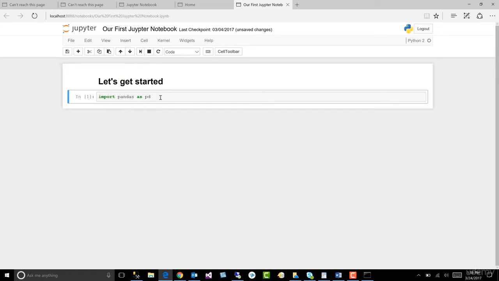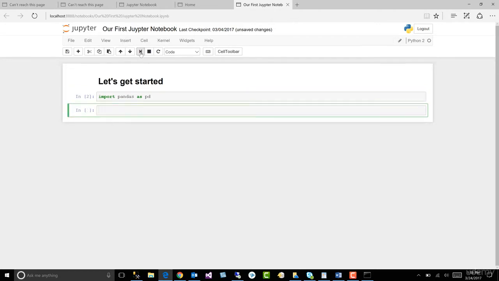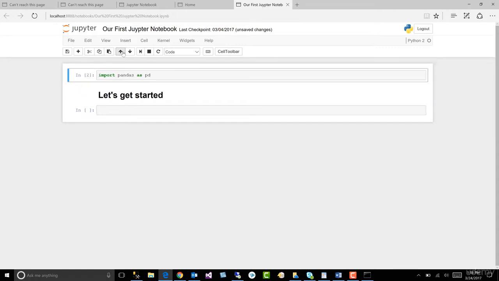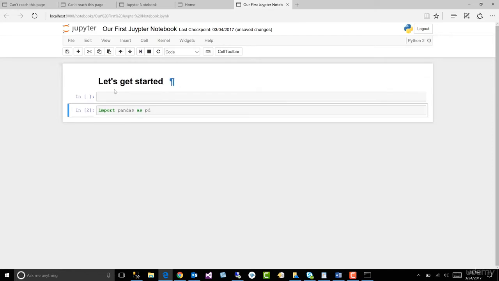You can also run your code up here. Let's put that there and hit the Enter. It will execute and move to the next line. We can move our cells up and down. All right, so let's put our highlight there, and let's move the cell down, or move it up in that case. Let's move it down.